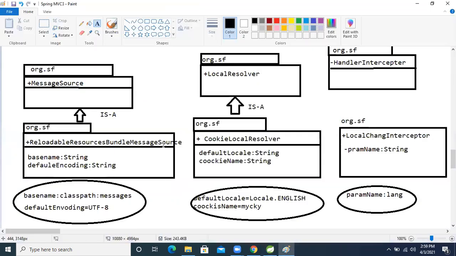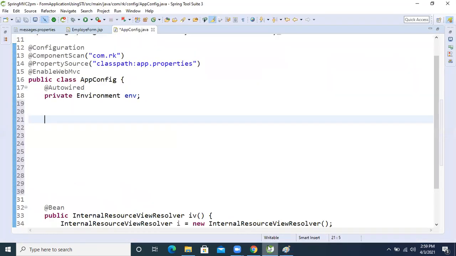ReloadableResourceBundleMessageSource, a bean object through a method. This is the class name.